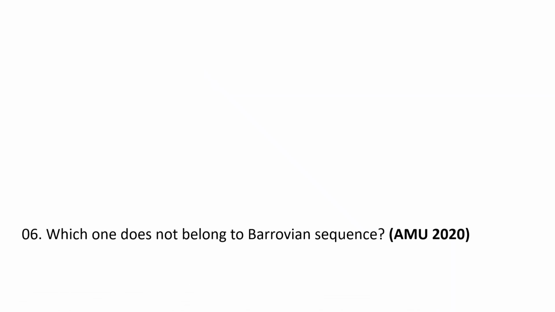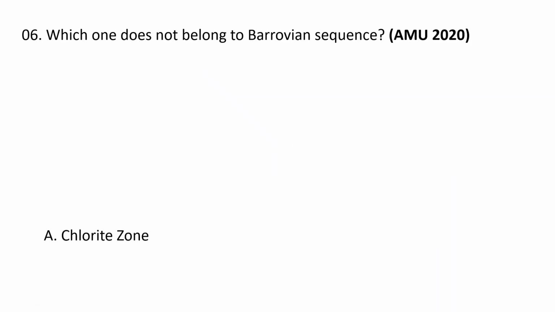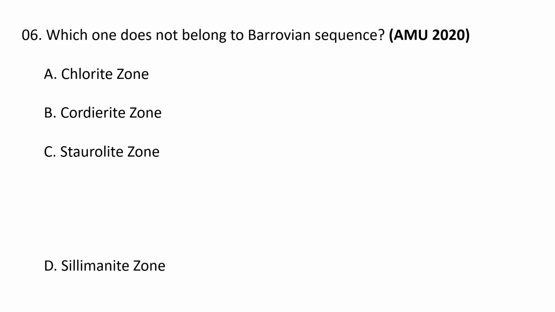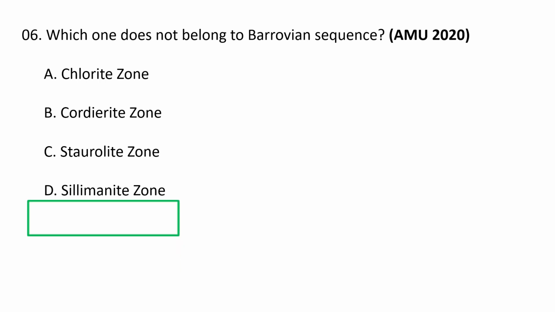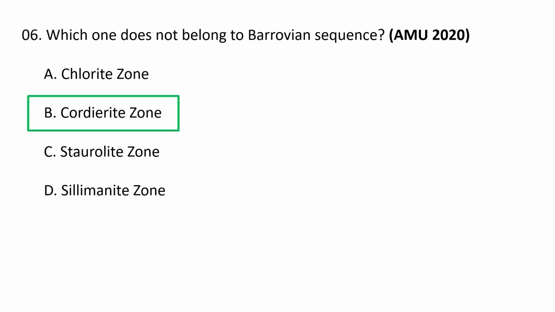Next question. Which one does not belong to Barrovian sequence? A. Chlorite zone, B. Cordierite zone, C. Staurolite zone and D. Sillimanite zone. The correct option goes as B.